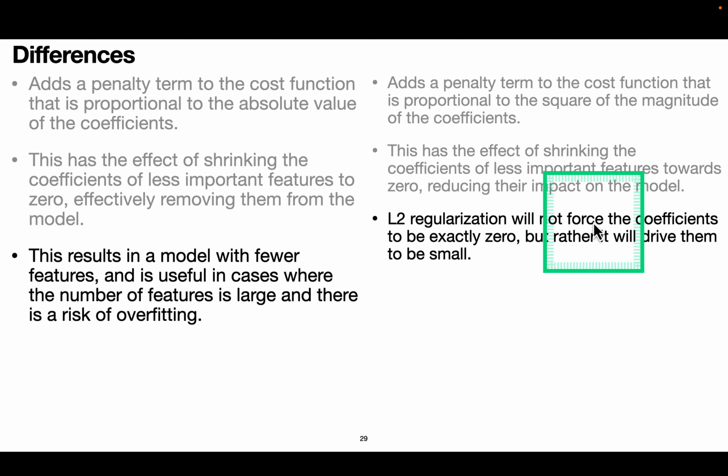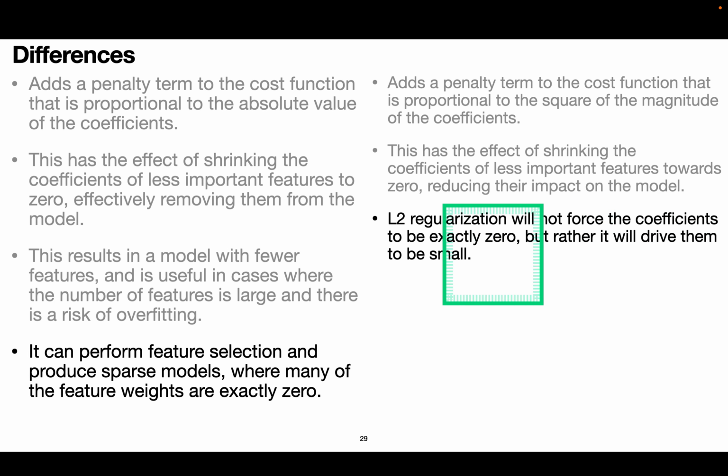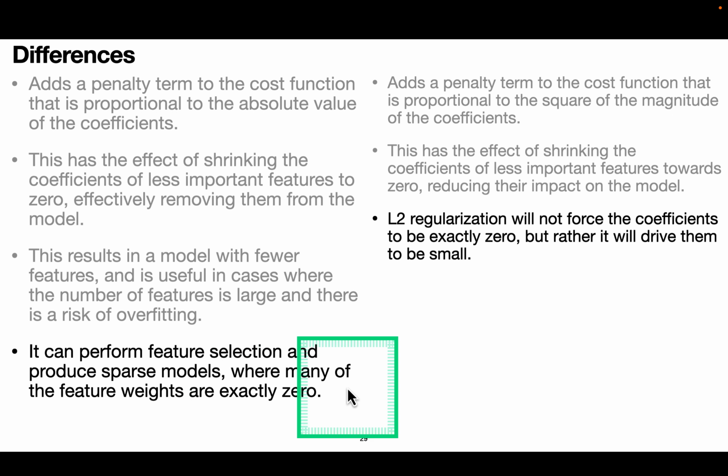L2 regularization will not force the coefficient to be exactly 0, but rather it will drive them to be small. L1 can perform feature selection because it will remove some of the features. That's why it can perform feature selection and produce sparse models with fewer features. Sparse means a smaller number of features: models where many of the feature weights are exactly 0. If a feature weight is 0 and the feature is multiplied by that weight, that feature also becomes 0.